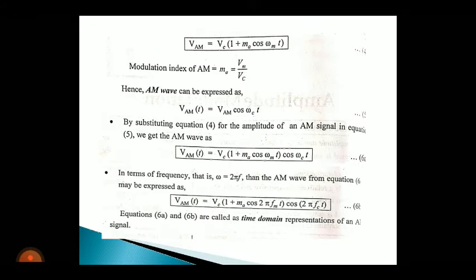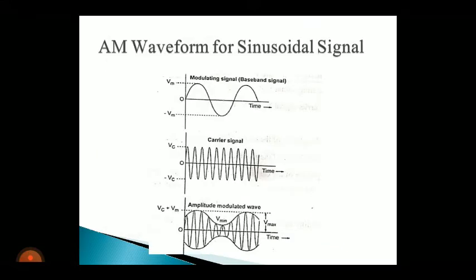And in equations 6a and 6b, there is a term called Ma. Ma is the modulation index of an AM wave. So this is important for 2 marks. Modulation index is defined as the ratio of the maximum amplitude of the message signal to the maximum amplitude of the carrier signal.